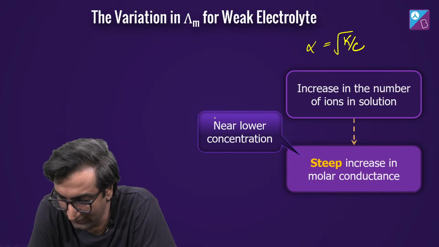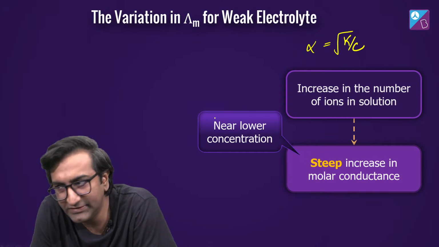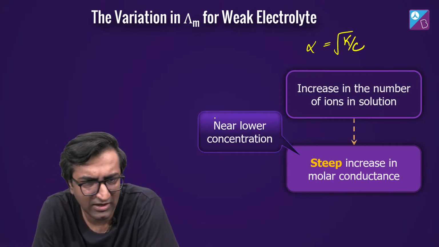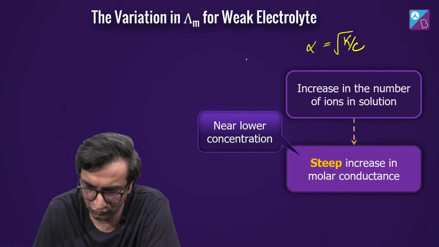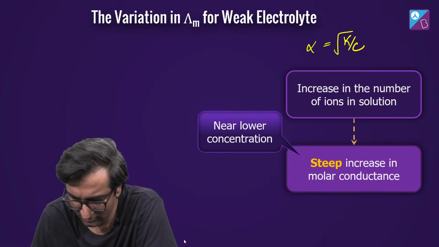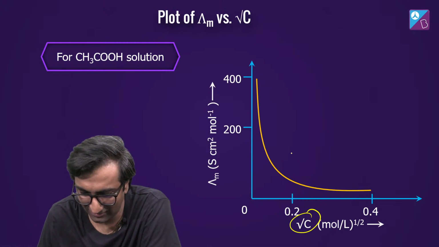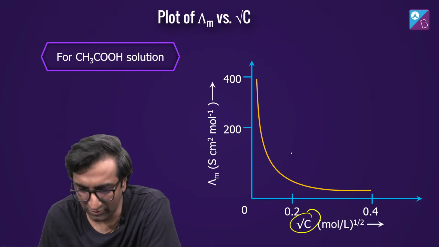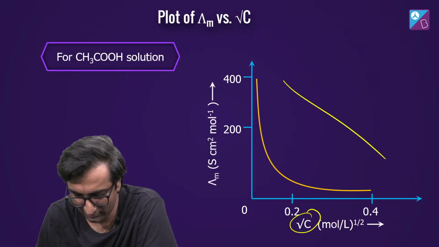So if I want to plot lambda m versus root C, why plot root C? Because root C is given here, so we'll plot against root C. There's another reason why we're plotting root C and not C. If you plot against root C, this should be a straight line.